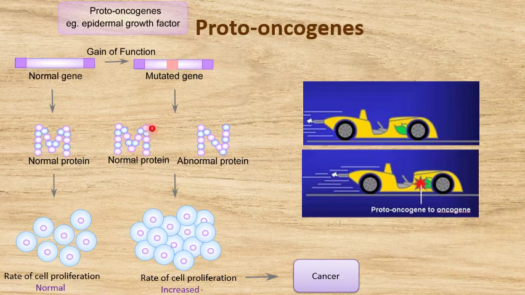In both these instances, the end result will be increased rate of cell proliferation leading to cancer.